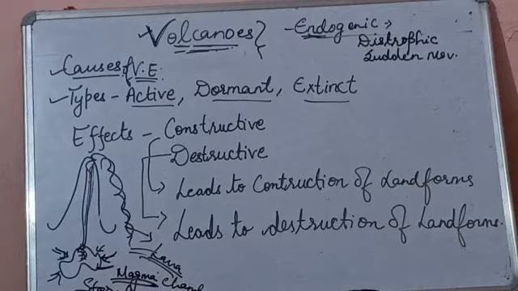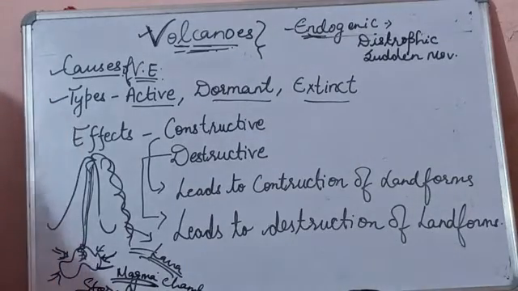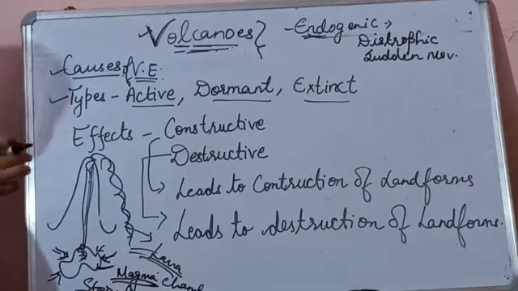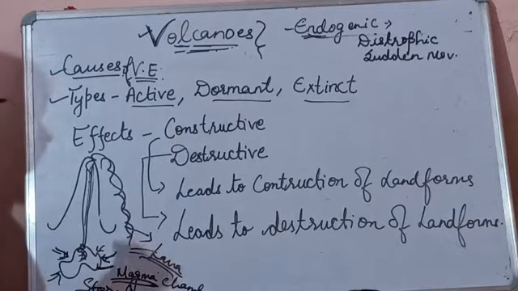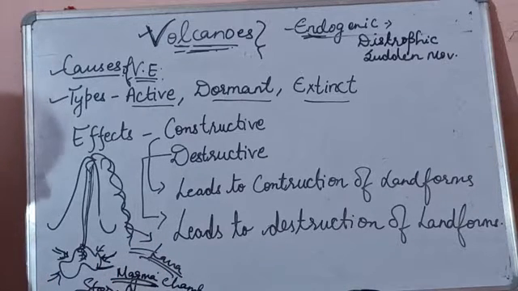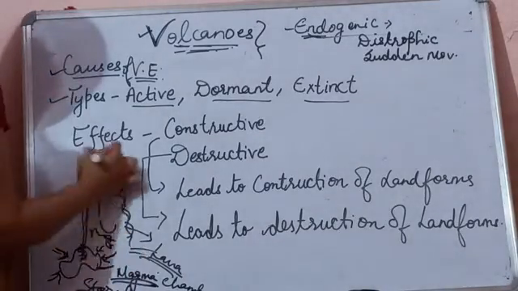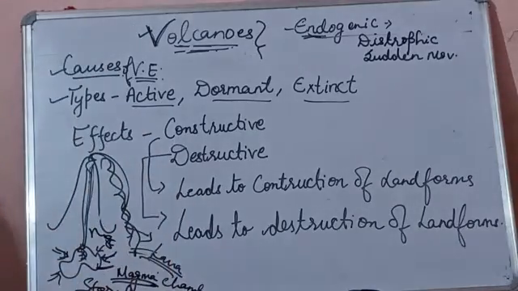The next topic which we'll study is about the types of volcanoes, but before that let me tell you the products of volcano. Products of volcano means the material which comes out of volcanic eruption. They are magma and lava, which come out of the volcanoes. Steam comes out in abundant amount, and other gases are hydrogen sulfide, sulfur dioxide, carbon dioxide, hydrogen.